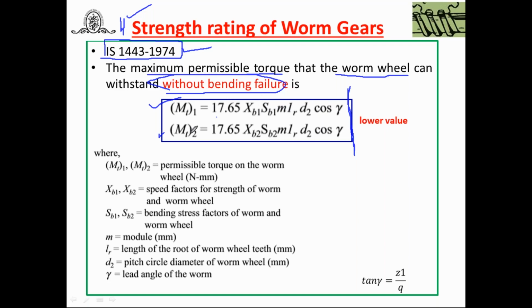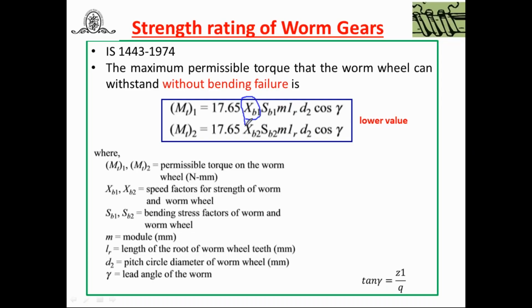And MT2 is also the same, only here the suffix 2 is used. What is this? I will explain. MT1 and MT2, two relations, are given to find out the maximum permissible torque that the worm wheel can transmit without bending failure. And here some terms are there. I will elaborate these terms.